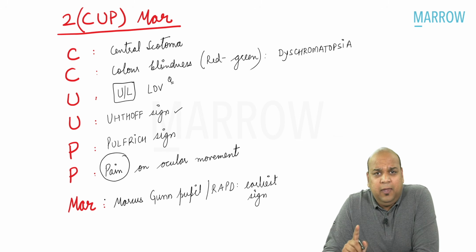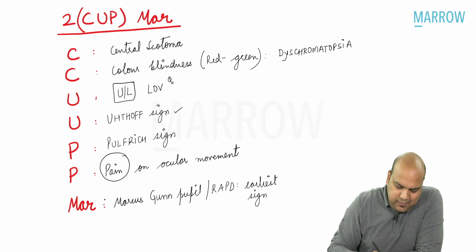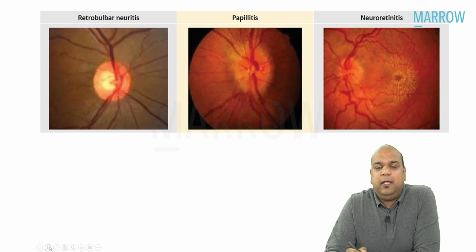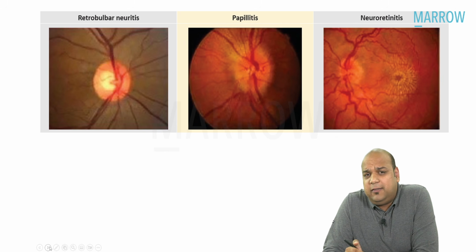All right, everybody, are we clear about this? Are we clear about this, everybody? Yes. So these are the clinical features, everybody. Then everybody, what are the types of optic neuritis? We remember that there are 3 types of optic neuritis.